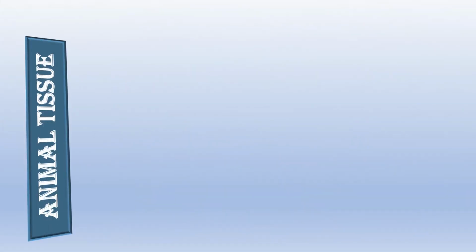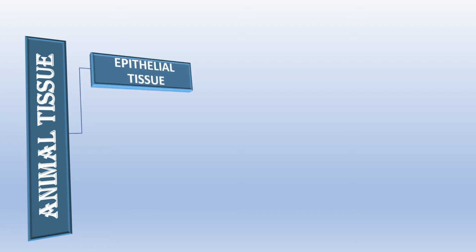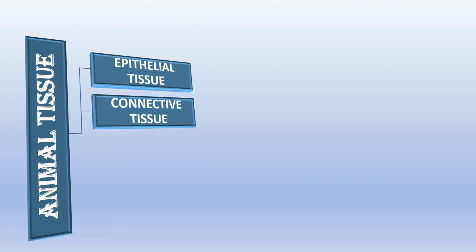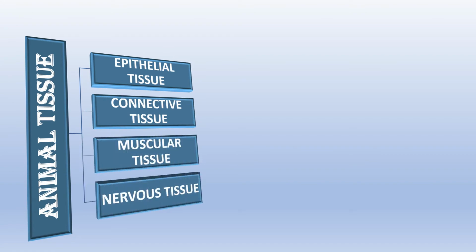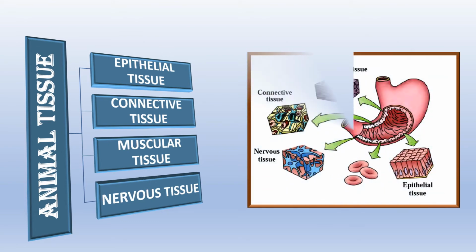Now, first we will learn about animal tissue. The four types of animal tissue are epithelial tissue, connective tissue, muscular tissue, and nervous tissue. Now, each organ will have each of these tissues. If you can see here, okay, this is the stomach. It contains the epithelial tissue, okay, then the connective tissue, the muscular tissue, as well as the nervous tissue.